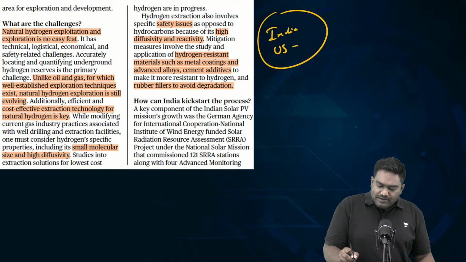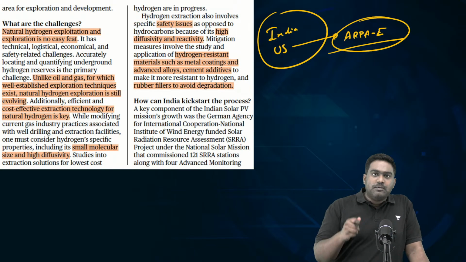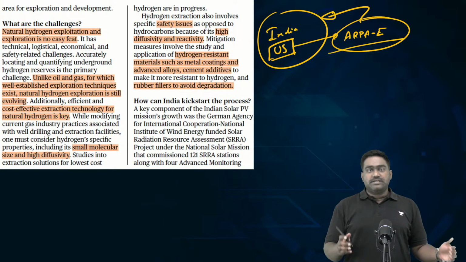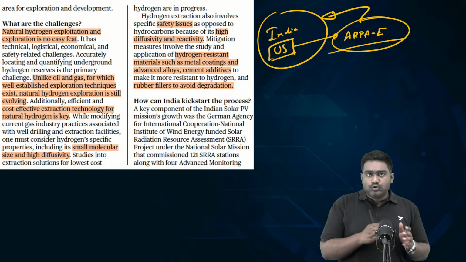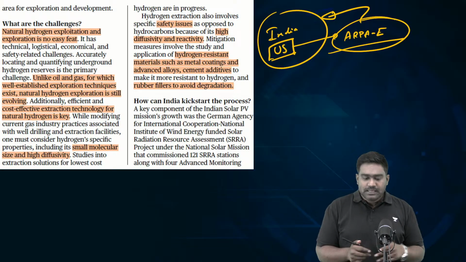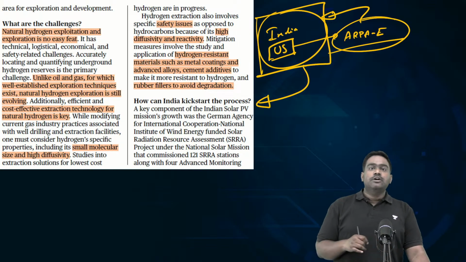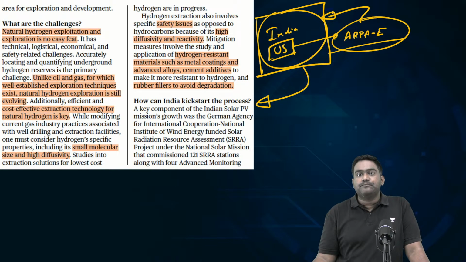The US Department of Energy has a research organization called ARPA-E. Some of you might have heard about it. Under the Department of Energy of the US government, there is a research organization called ARPA-E, which is collaborating with India. Because India and the US have several agreements in the field of clean energy, from solar to wind, even green hydrogen and natural hydrogen exploration as well. So India and the US are working together and collaborating in these technologies to ensure that we can explore and exploit hydrogen in the most efficient manner.